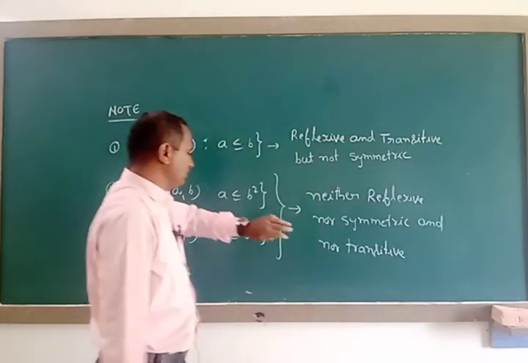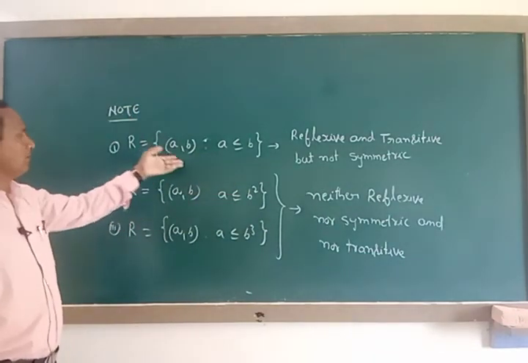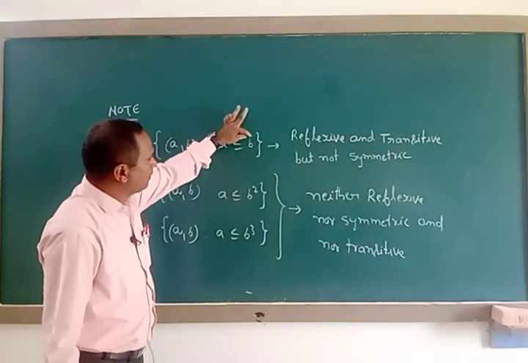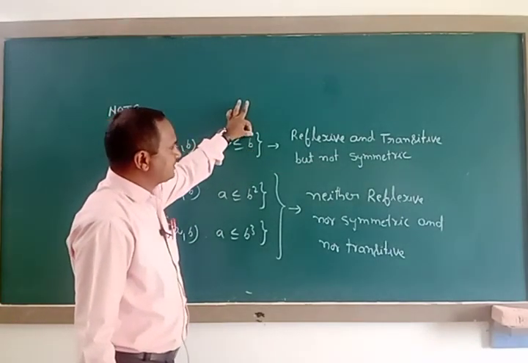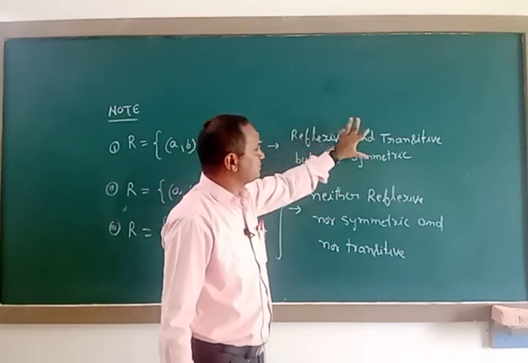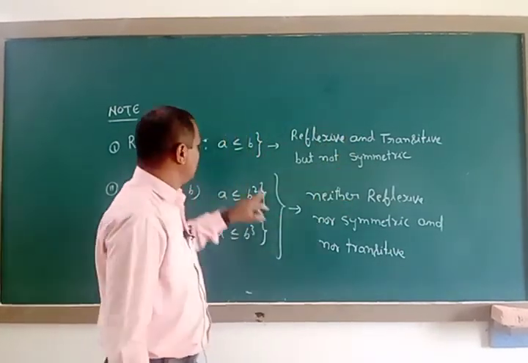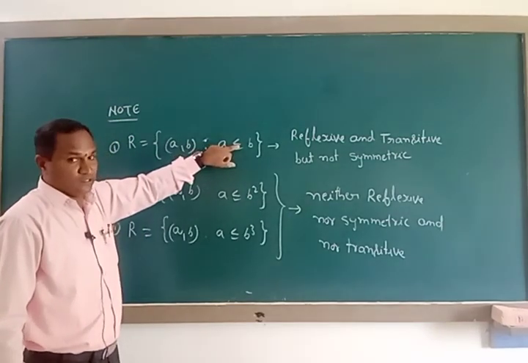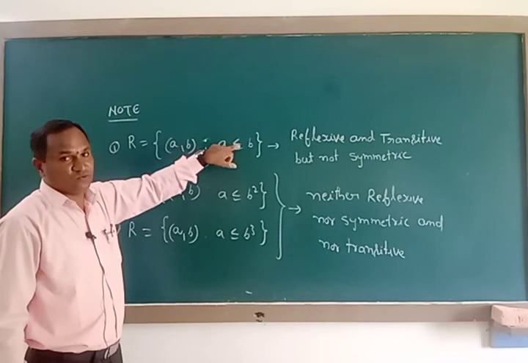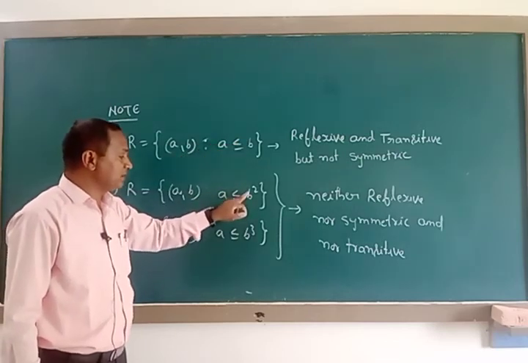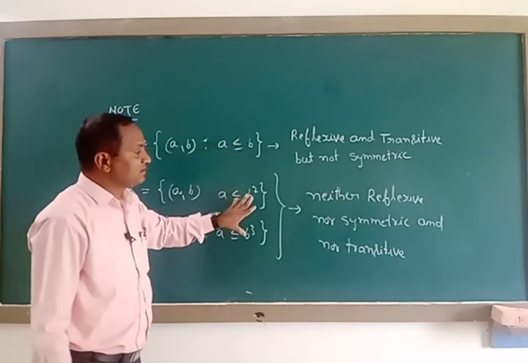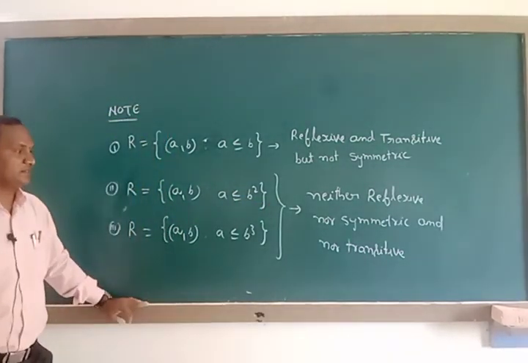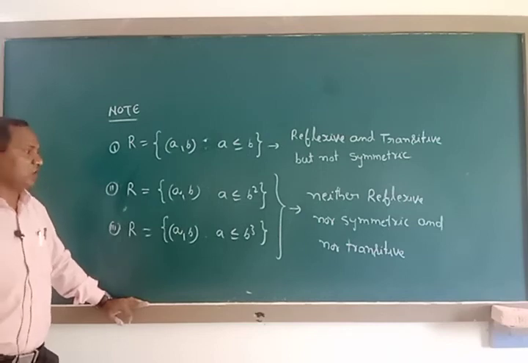Like that we can give some different types of points under the note here. Whenever it is only A less than or equal to B, where B power is only one, it is forming only reflexive and transitive but not symmetric. Equal is there. Without equal, I already told, it is only transitive, neither reflexive nor symmetric. Whenever B square, B cube, like those powers are there, we can tell it is neither reflexive nor symmetric and nor transitive.